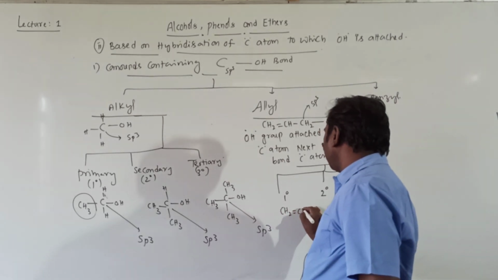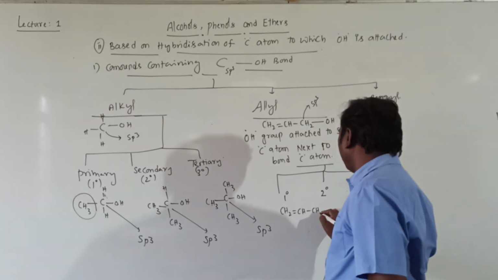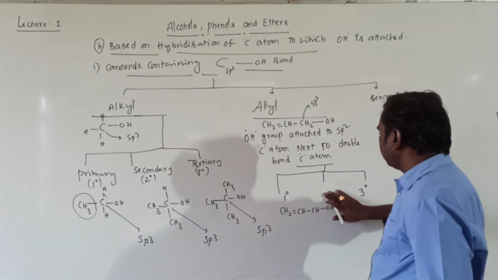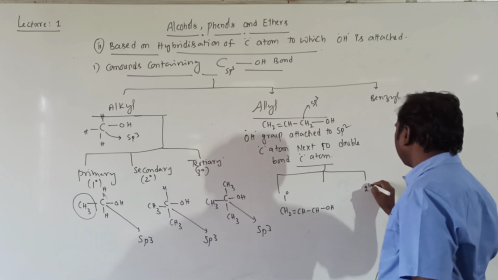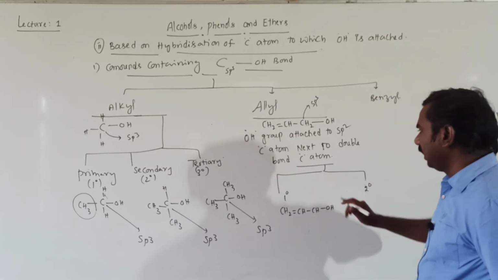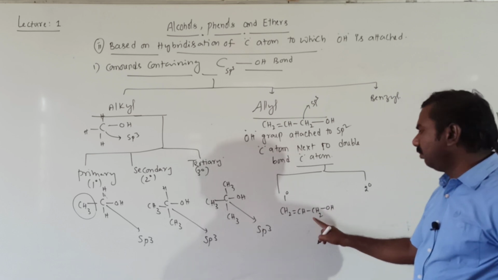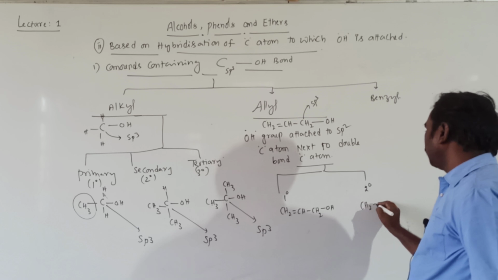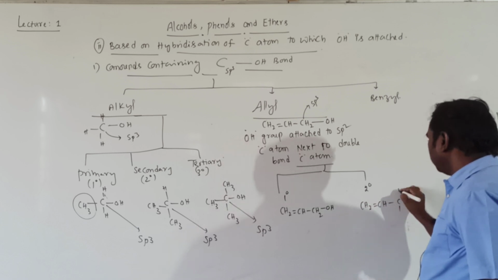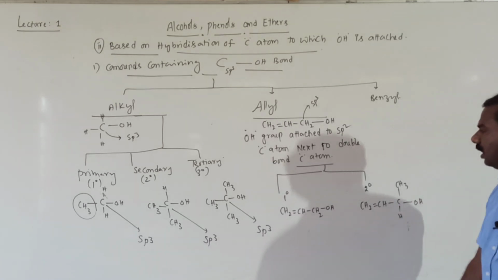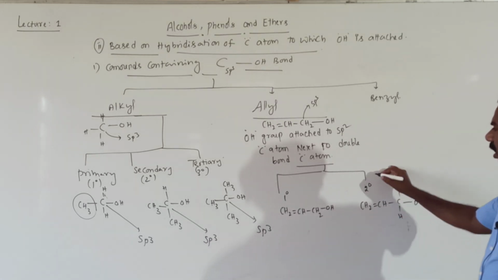CH2 double bond CH, CH2, OH, it is a primary alcohol. Next, secondary alcohol: here one hydrogen is replaced by a methyl group, CH2 double bond CH, CH3, H, OH. It is a secondary allyl alcohol.